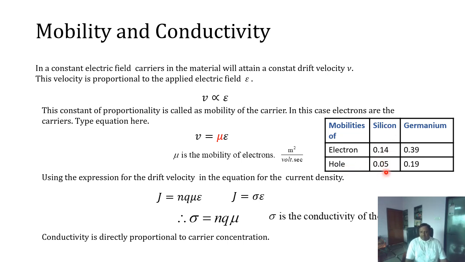So we can say that there is almost 3% extra mobility for electrons compared to the holes. Mobility in germanium is 0.39 for electrons and for holes it is 0.19. Comparing the mobility of electrons in silicon and germanium, we can see that germanium has a much higher mobility. So germanium conductivity will be much more at room temperature.